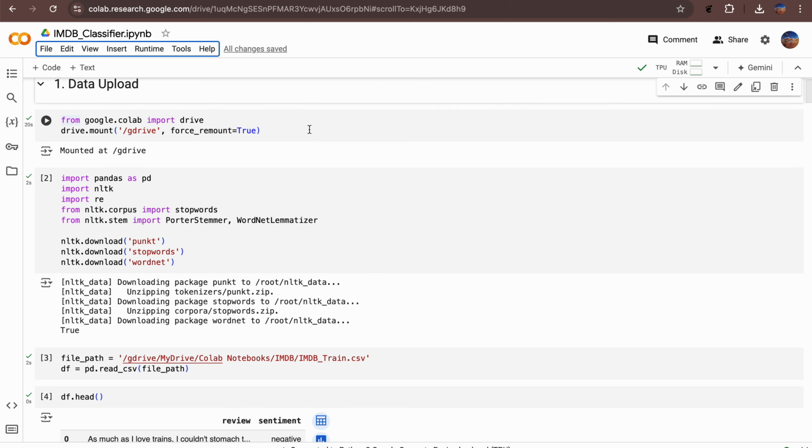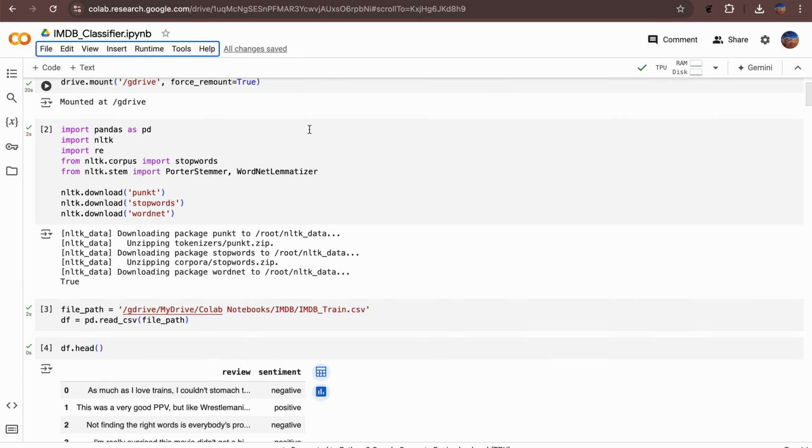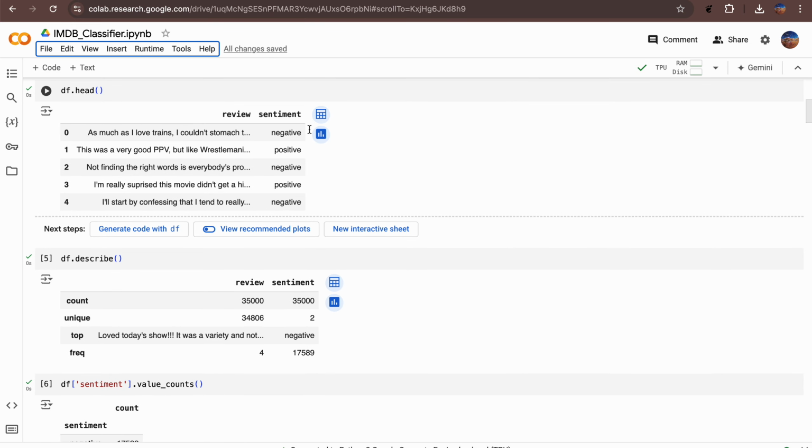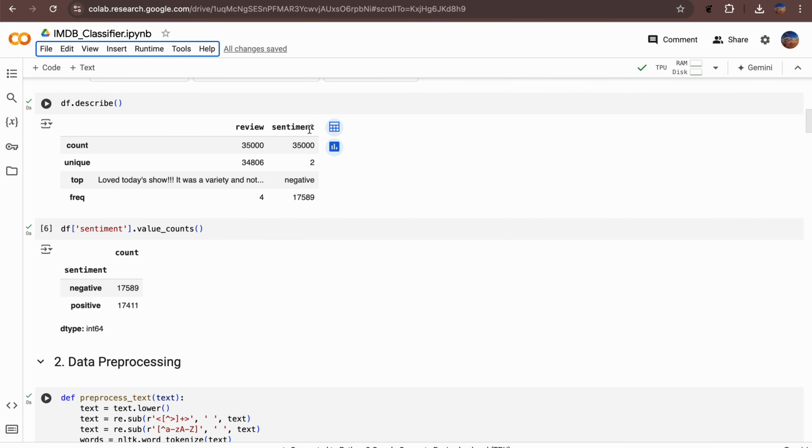First, I imported the re and NLTK libraries for pre-processing and tokenization and downloaded the NLTK datasets. Then I loaded the pre-generated training datasets and inspected it using head, describe, and value counts functions to ensure it was properly loaded into a data frame.